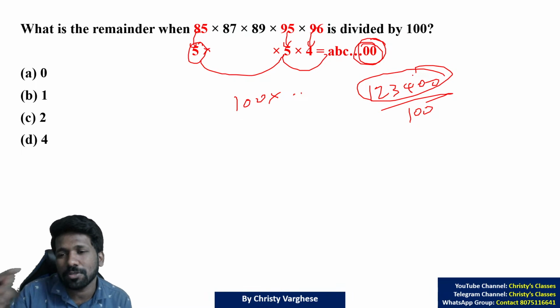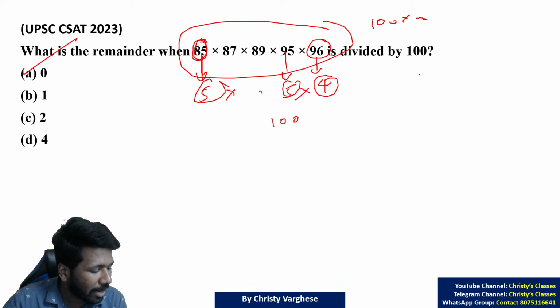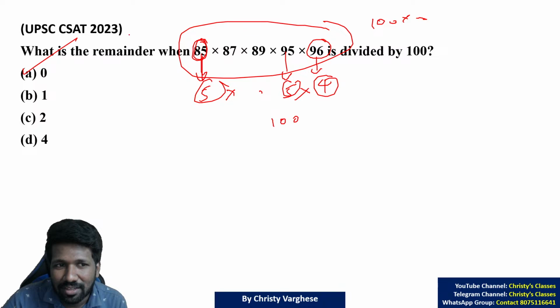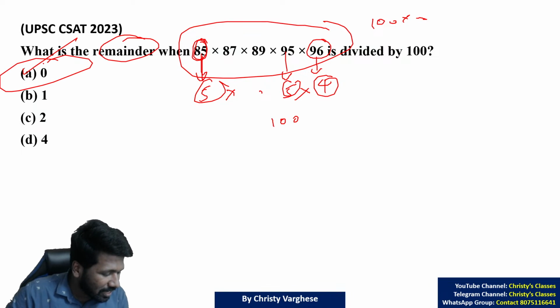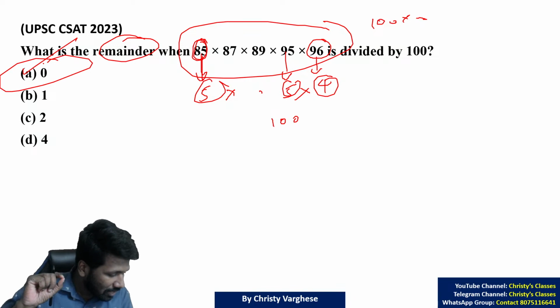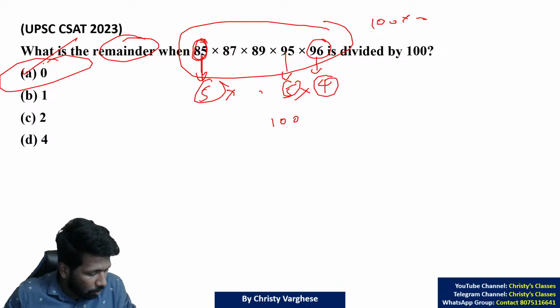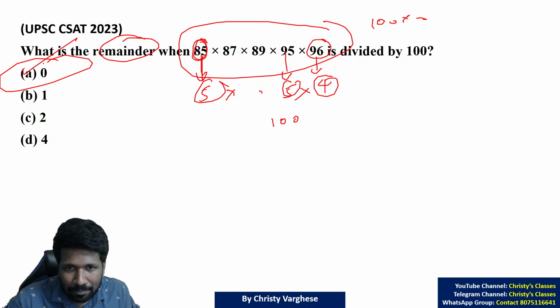1, 2, 3, 4, 0, 0 mangoes divided among 100 people. Everyone will get an equal number of mangoes. No remainder. What is the remainder? No remainder. 0 remainder. That is the answer. Is it clear? Okay. I have repeated it once more. Is it clear now? If there is a doubt, please specify the doubt now. I will explain that part in detail.